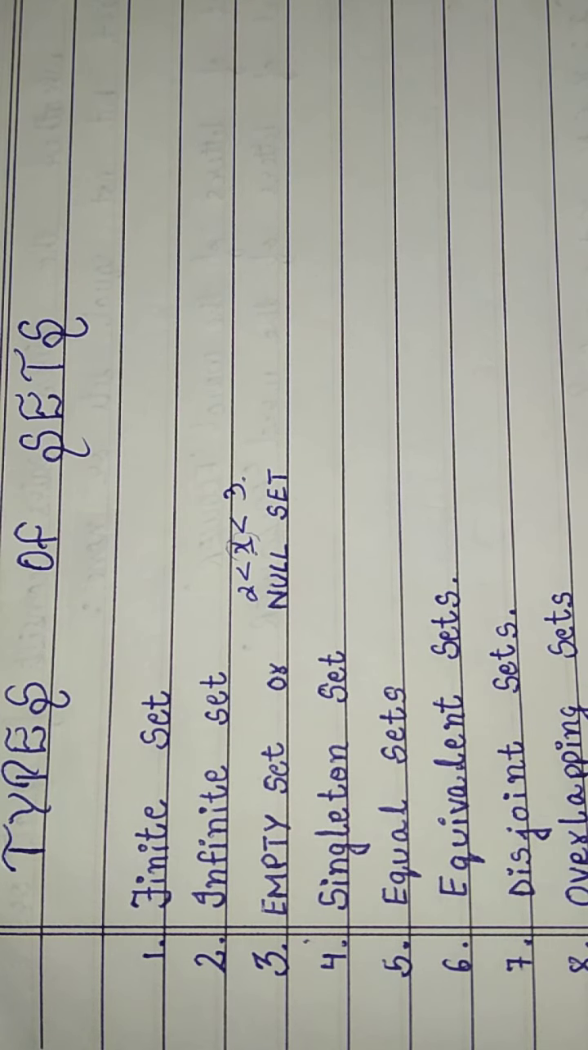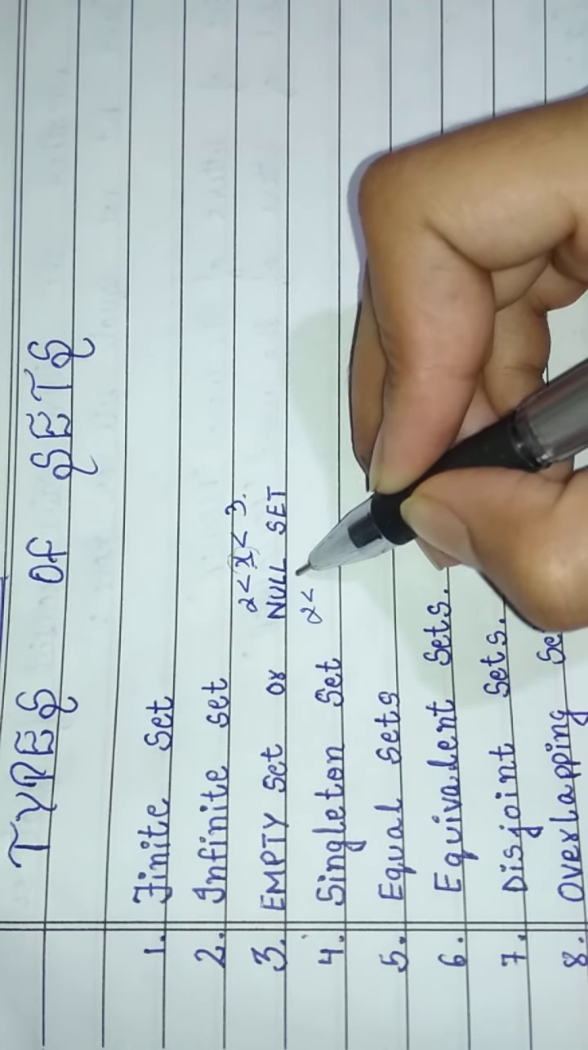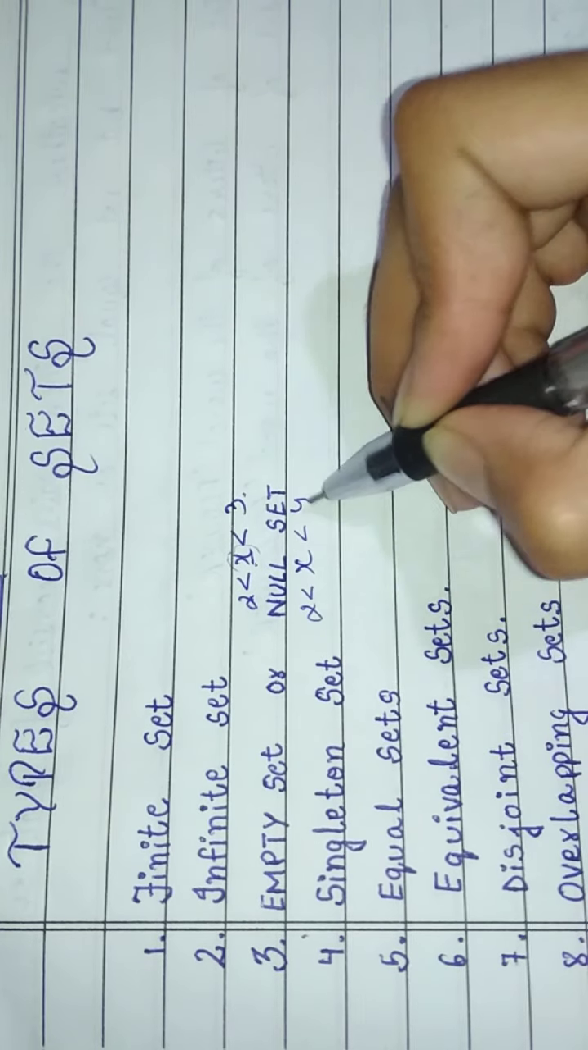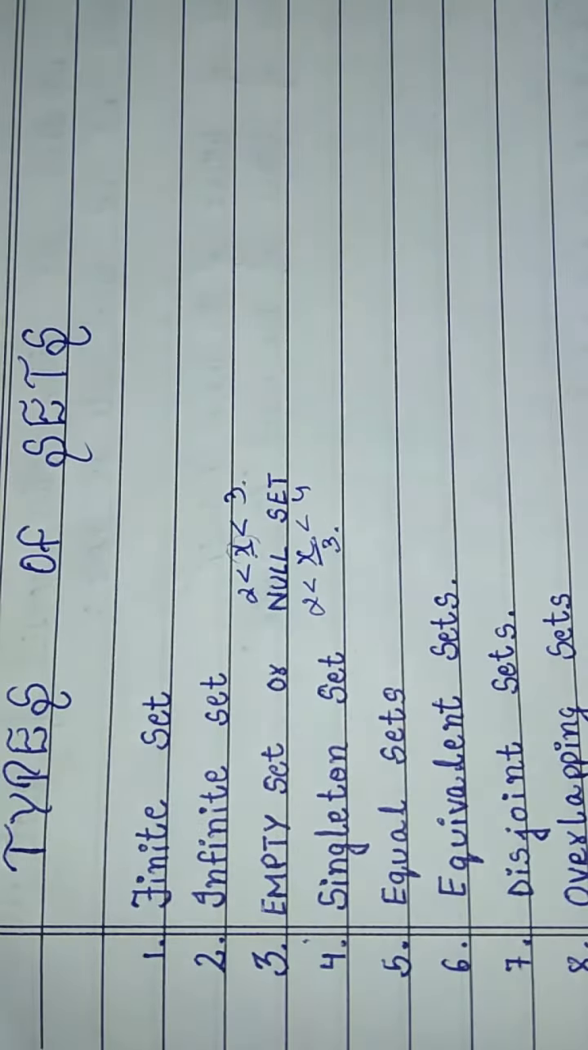Then fourth is the singleton set. A singleton set is a set containing only one element. For example, here it is given 2 less than x less than 4, so there is only 3. So this is a singleton set.